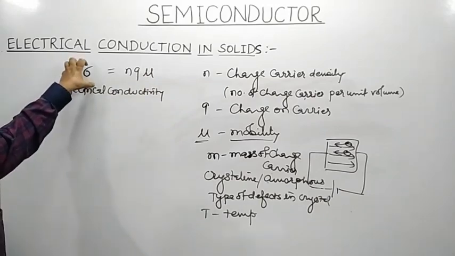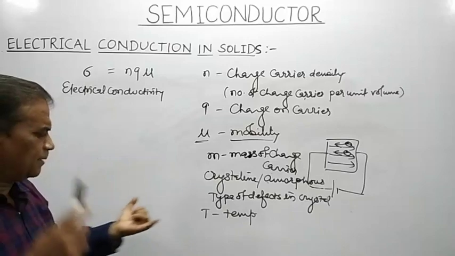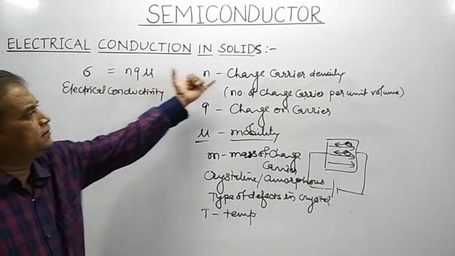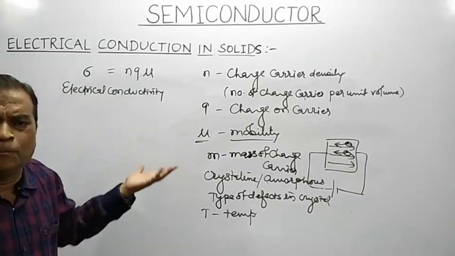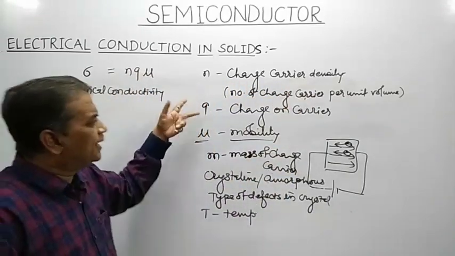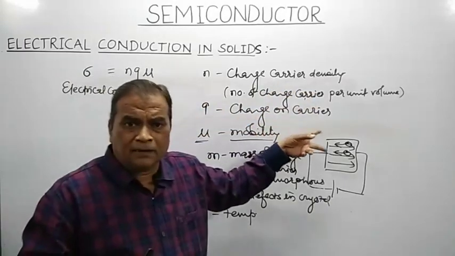The electrical conductivity of a material depends, number one, on temperature. It depends on charge carrier density, that is, the number of charge carriers per unit volume. It depends on the net charge on a carrier. It depends on the mobility.